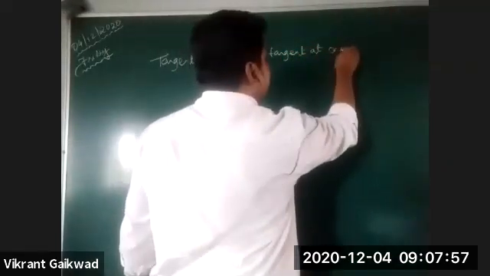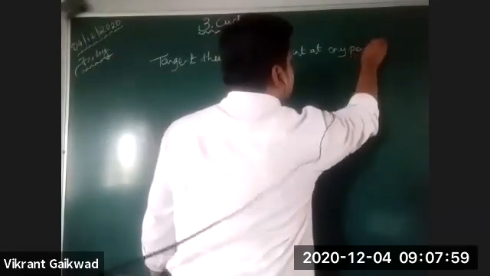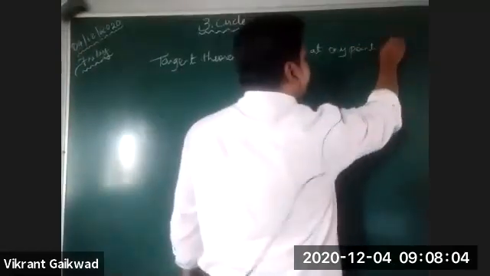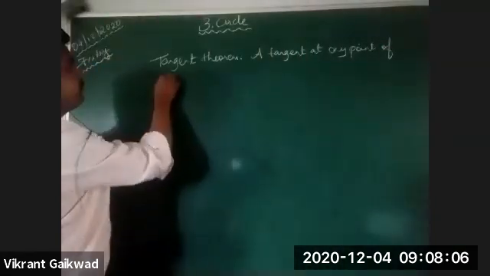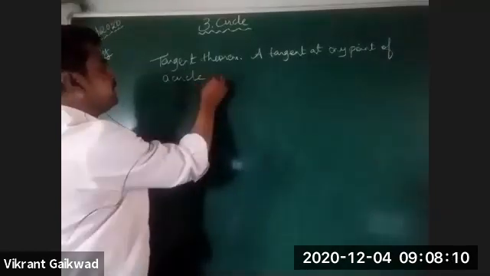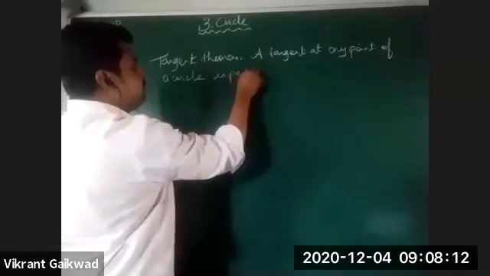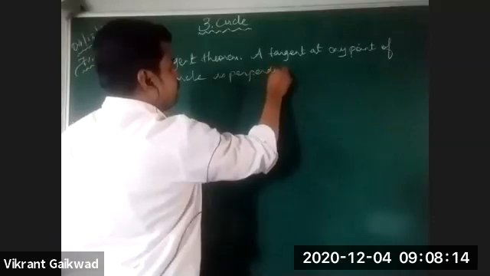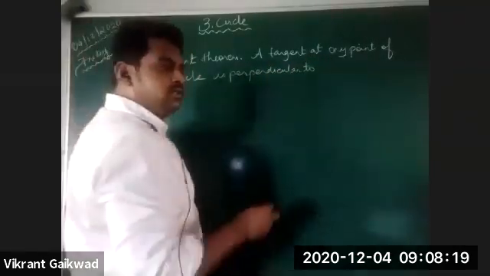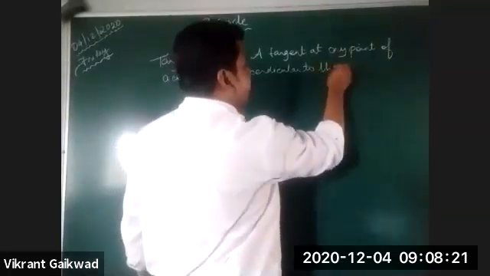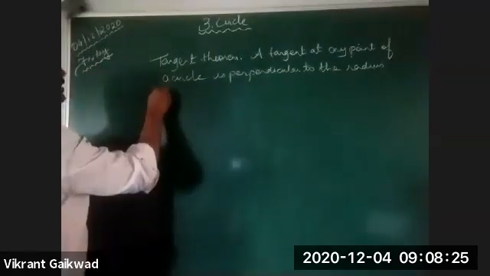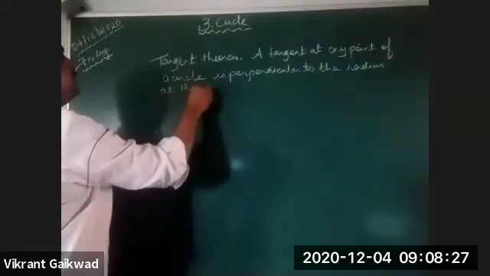at any point of a circle is perpendicular to the radius at the point of contact.